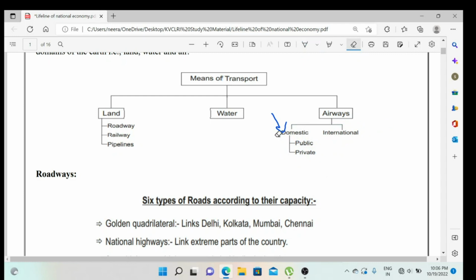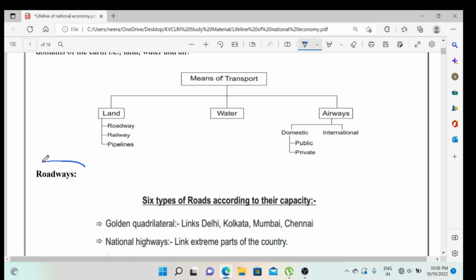Recently our government sold Air India, and it was taken over by the Tata Group. So that is why we can say now no public airways are there, only private companies are there. So first of all, I hope the means of transportation is clear to you.